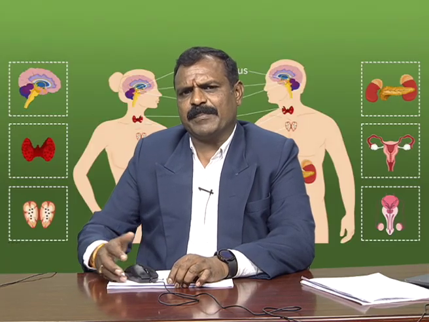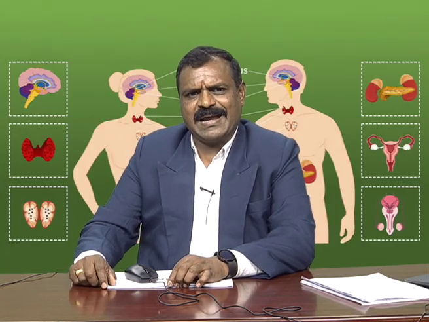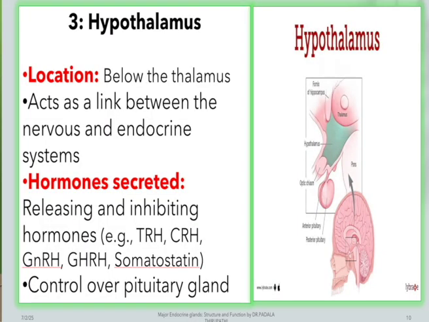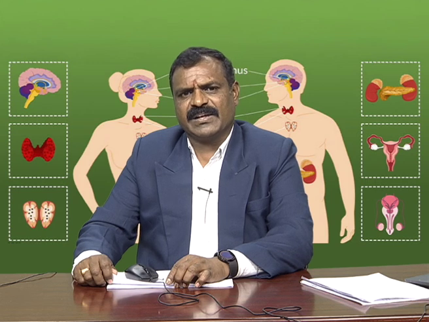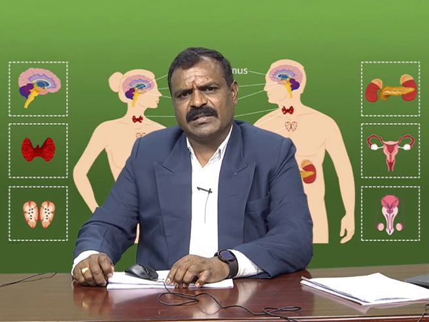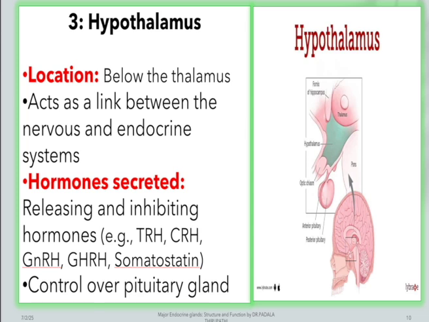The next important endocrine gland is the hypothalamus. It is located below the thalamus in the human brain. It acts as a link between the nervous system and the endocrine system. The hypothalamus secretes releasing and inhibiting hormones, that is TRH and somatostatin, and controls the pituitary gland.